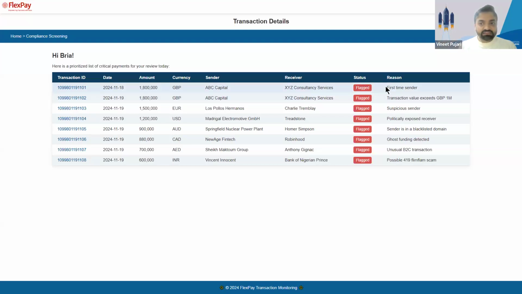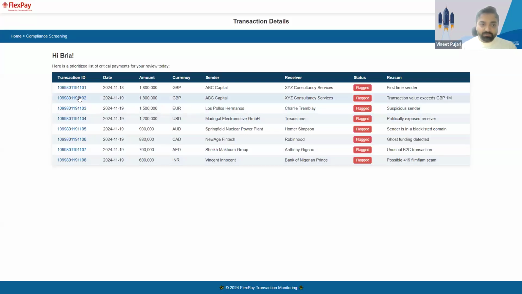And whenever it flags, it also flags the reason. So for example, the first transaction here has been flagged because the sender is a first time sender. And the second transaction has been flagged because the transaction value exceeds 1 million GBP, right?